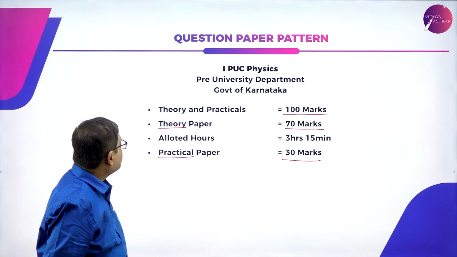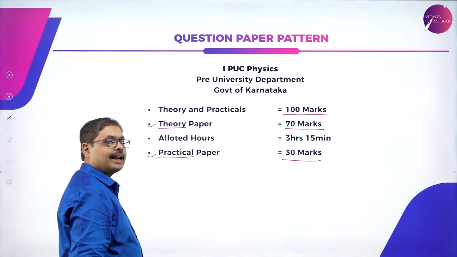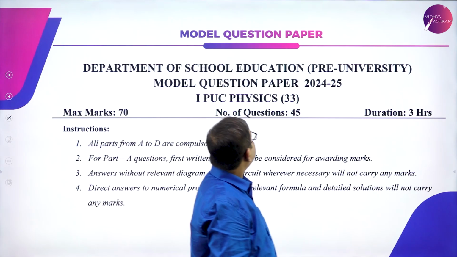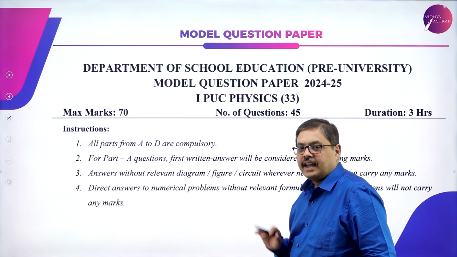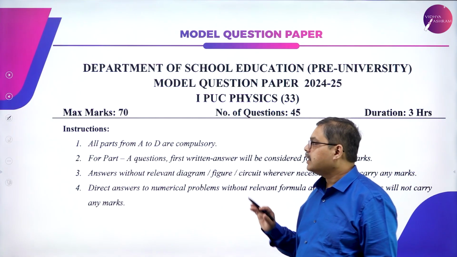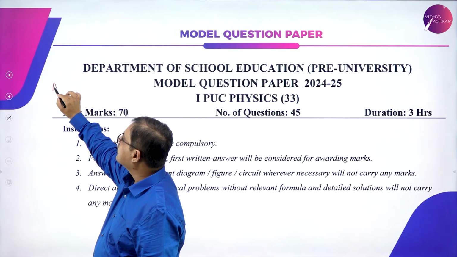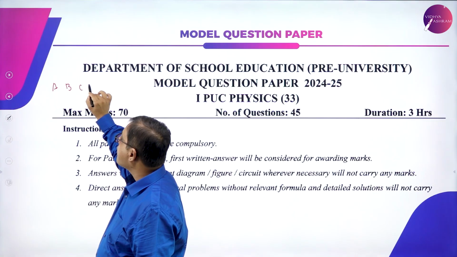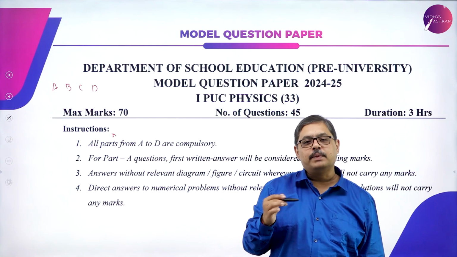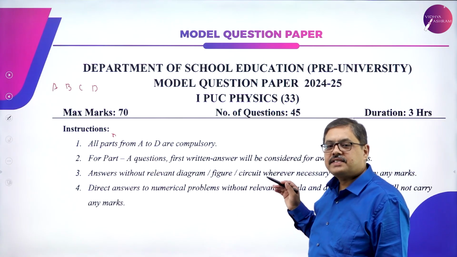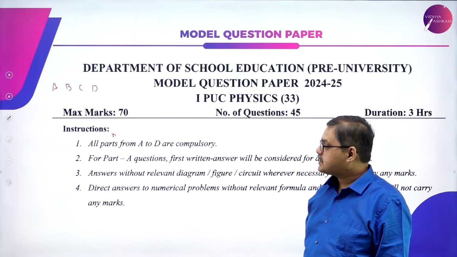Okay. Now let us go and check what this theory paper and practical paper are likely to be. Firstly, the theory paper. The model question paper says that our theory paper is divided into 4 parts. Part A, B, C and D. Part A is 1 mark questions. Part B is 2 mark questions. Part C is 3 mark questions. And part D is 5 mark questions.